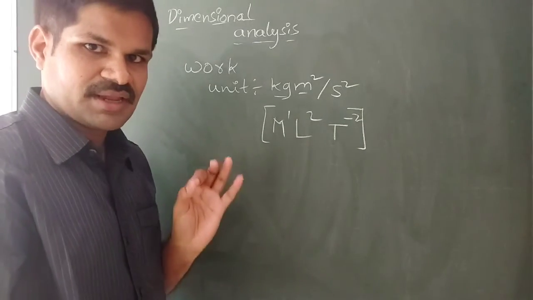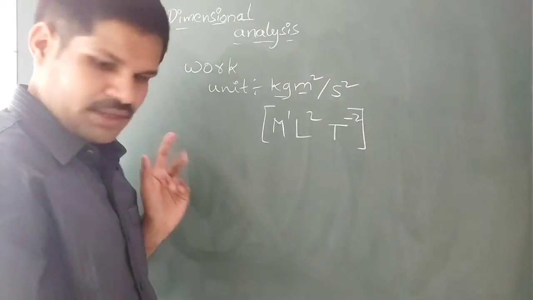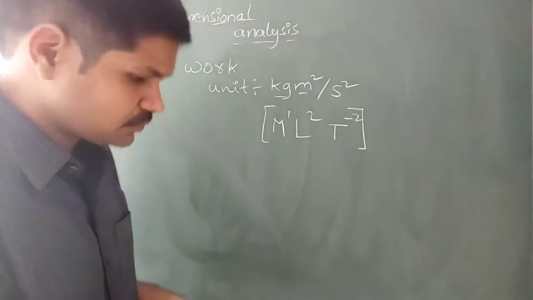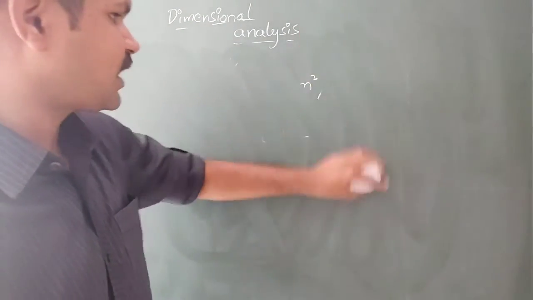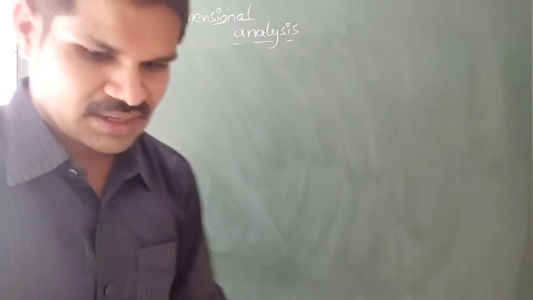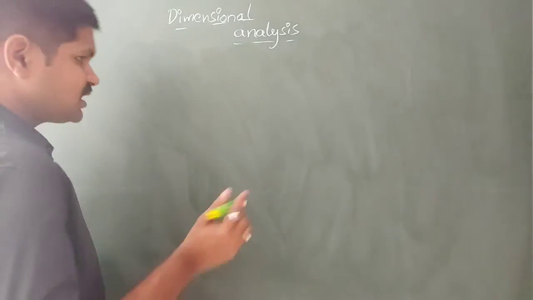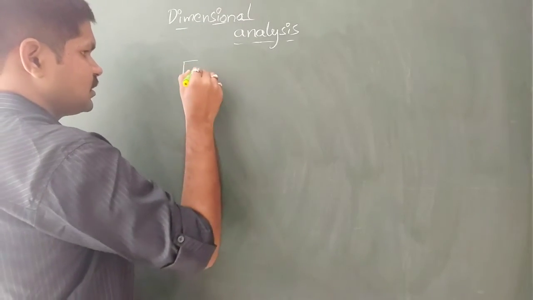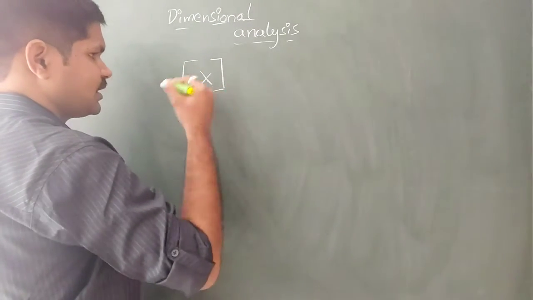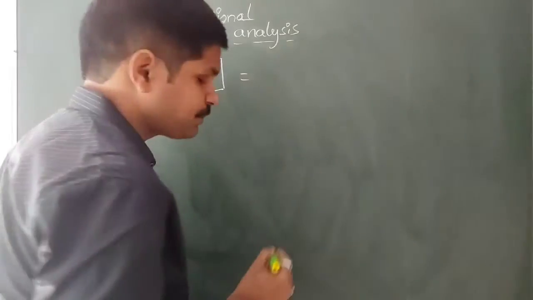Okay, it is a very important thing. Now, what are the applications of this dimensional analysis? Before that, what was the general equation for this? Let us suppose x is a derived physical quantity.